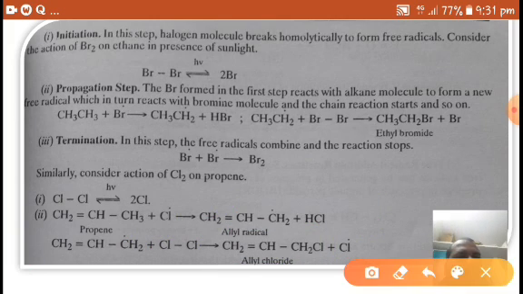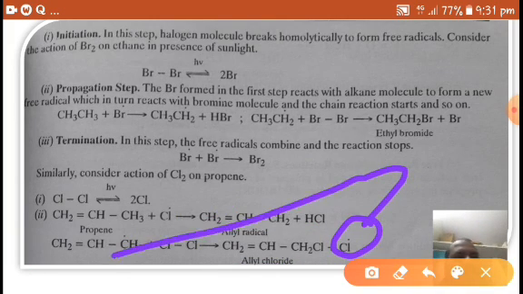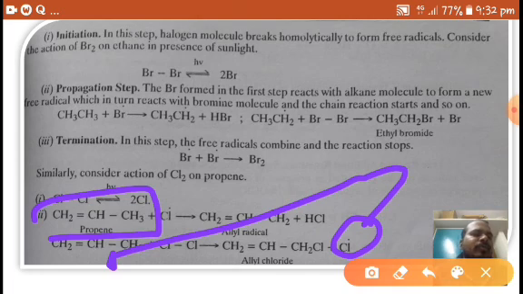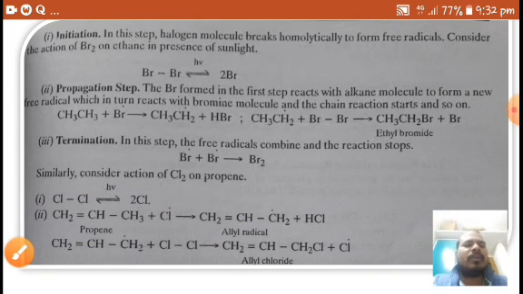This chlorine free radical again reacts with another propene and gives another allyl chloride. So the reaction goes on in that way.